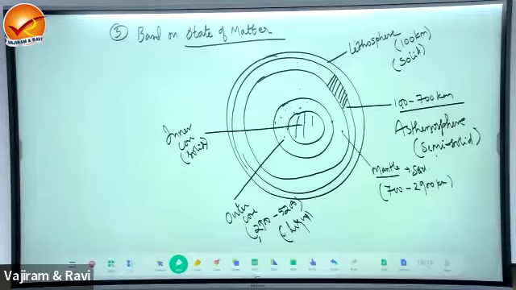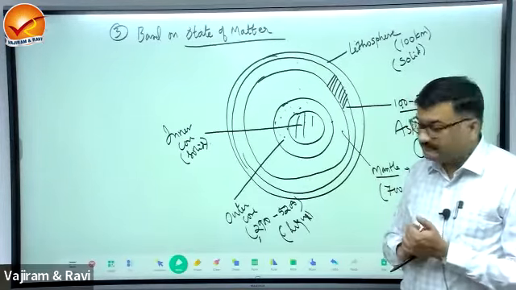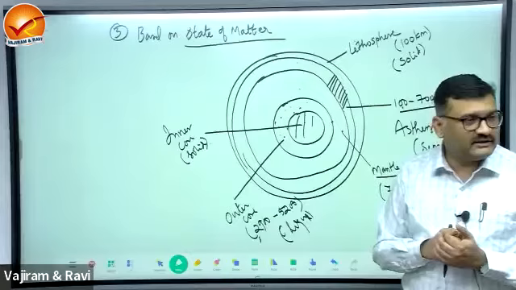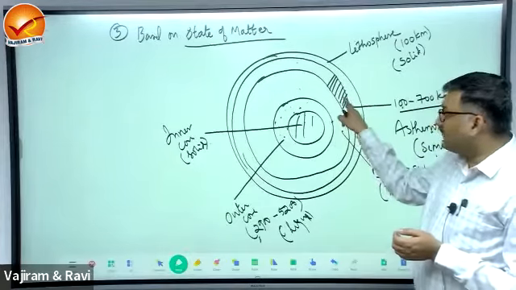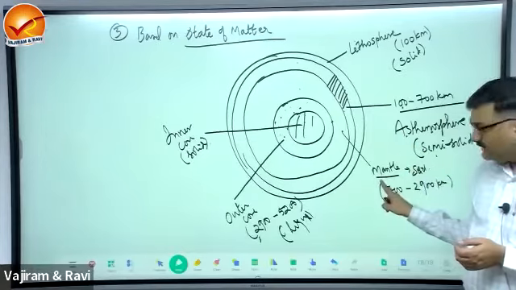So what has happened here? We have divided core into two parts, outer core and inner core. Outer core is liquid, inner core is solid. Mantle we have divided into two. The upper part of mantle consists of asthenosphere, and then it is lower mantle.